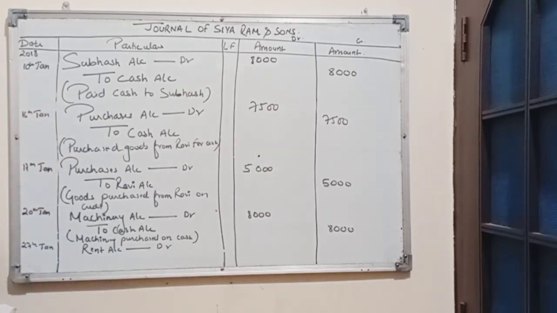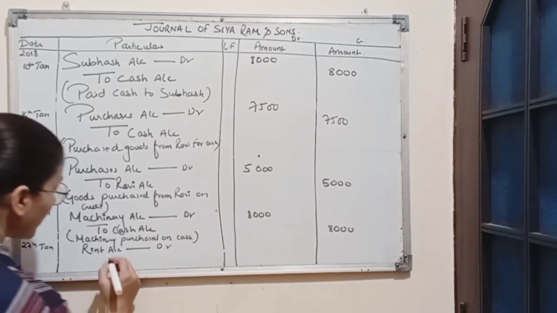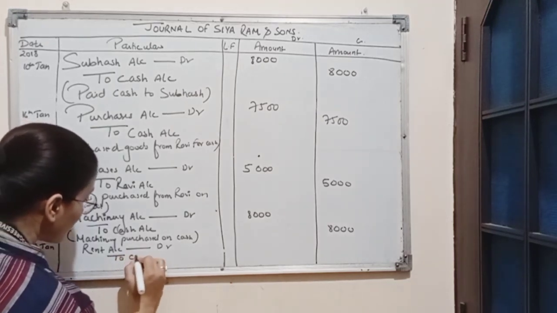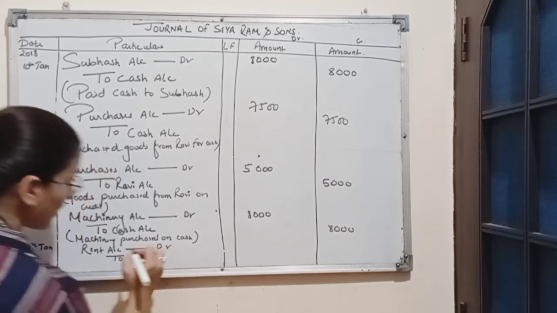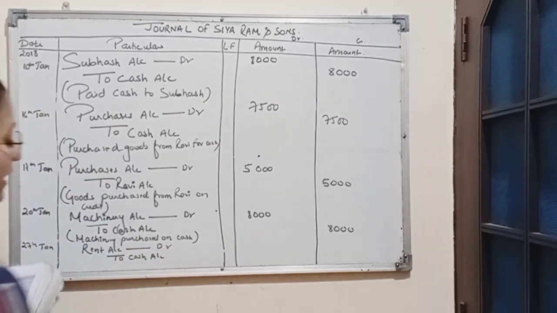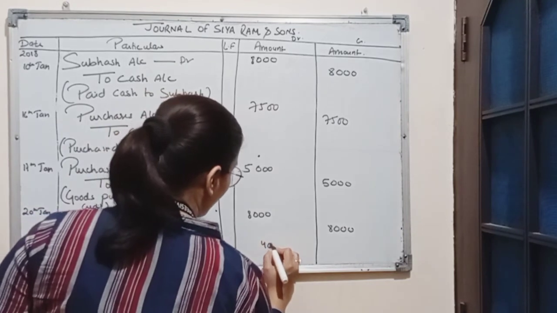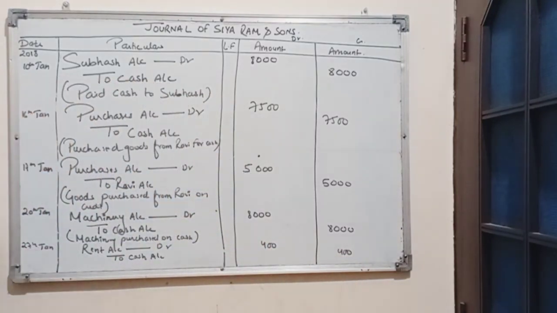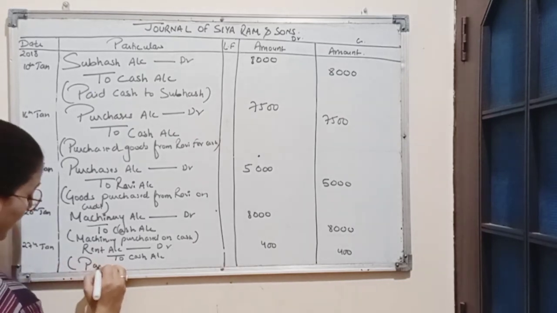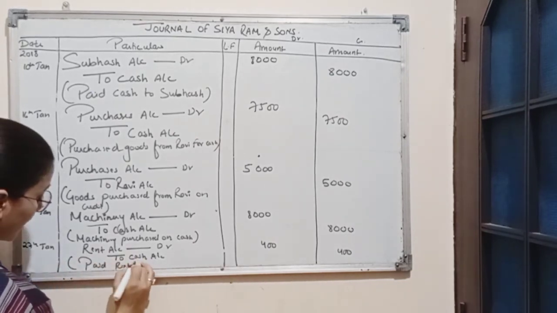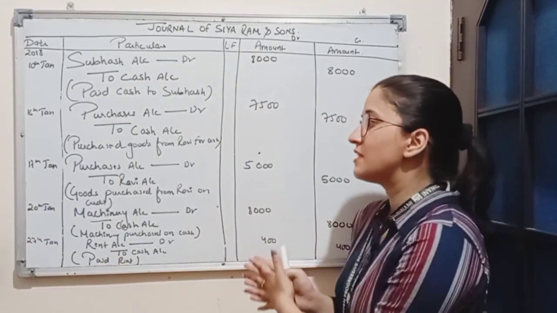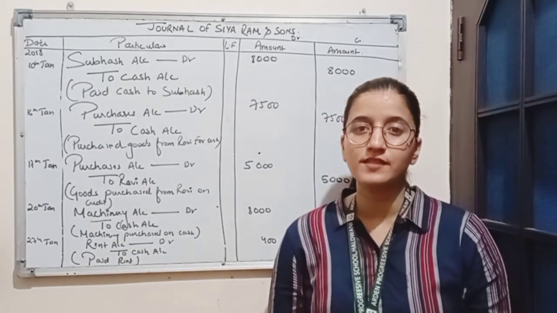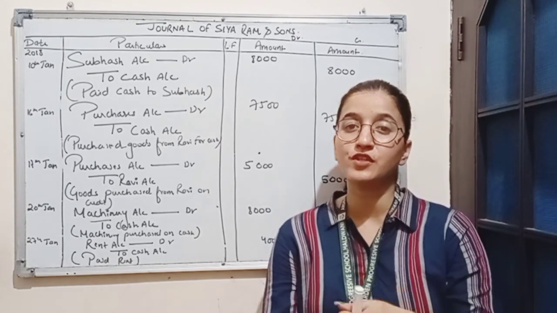Rule for real account is debit what comes in, credit what goes out. Cash is going out of business, so we will credit cash account. Amount of rent is rupees 400 on debit column, 400 on credit column. Here the narration for this transaction will be paid rent.